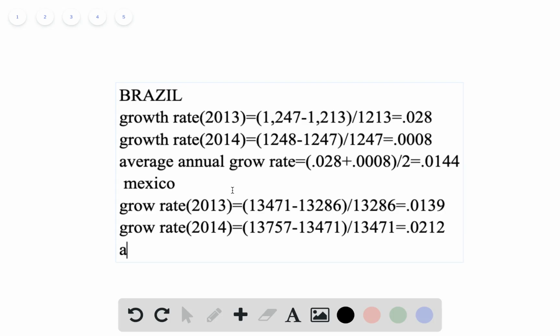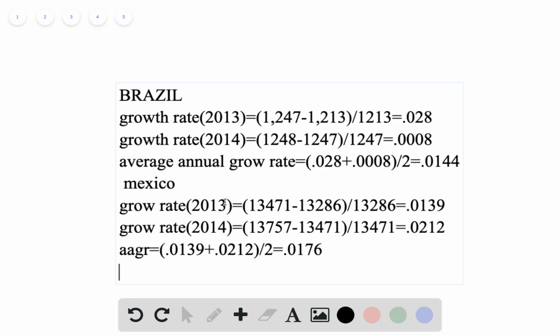Now the average annual growth rate, which we call AAGR, equals the two growth rates added up and divided by 2. So add up 0.0139 and 0.0212 and divide by 2. It equals 0.0176. So that is for Mexico.